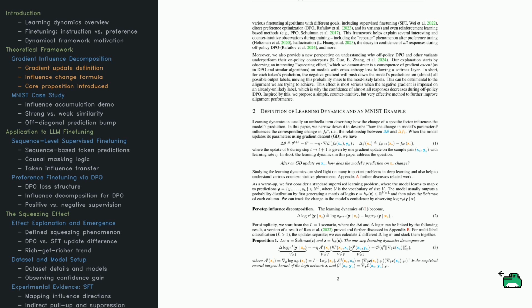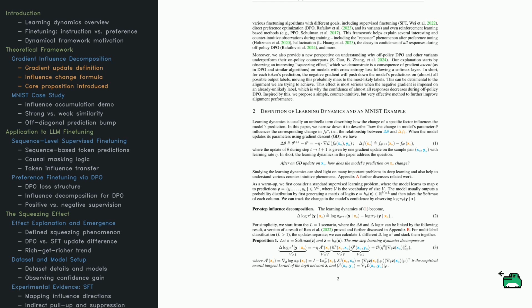The first equation shows a single gradient descent step. The model updates its parameters using the gradient of the loss, and that update shifts its prediction on some other examples. So the question is simple but powerful. After learning from one example, how does the model's confidence change on a different one? To answer that, they start with a classic supervised learning setup.